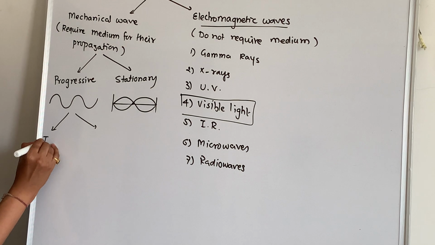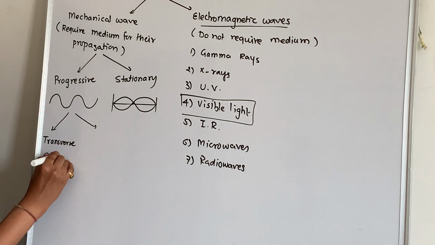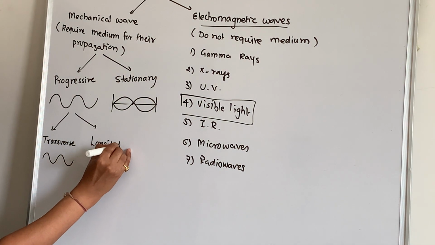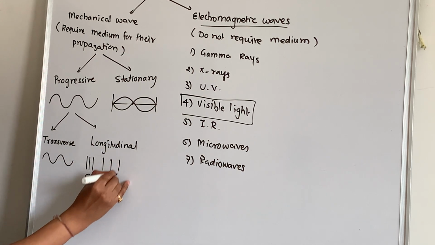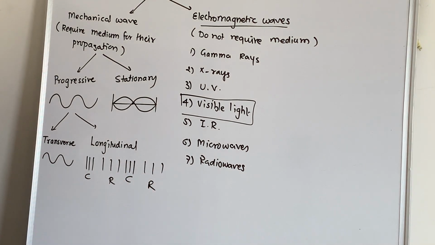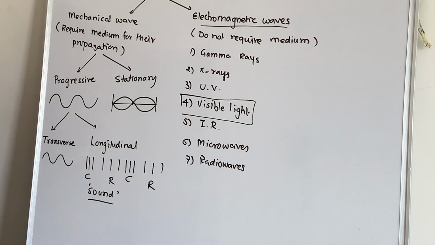Now this progressive is further divided into two. One is transverse, which is in the form of crest and trough. And second is longitudinal, which is in the form of compression and rarefaction, again compression, again rarefaction, in that form. So sound is a longitudinal mechanical wave which requires a medium for propagation.